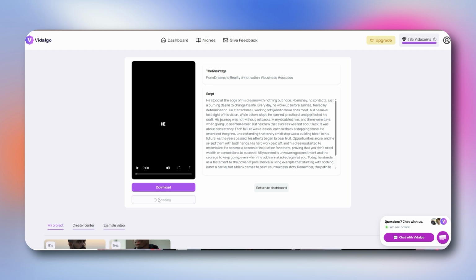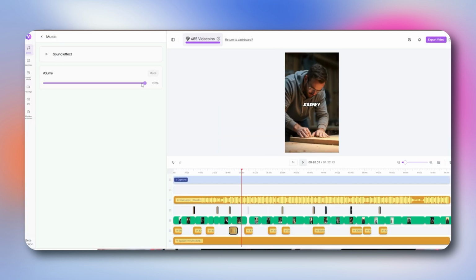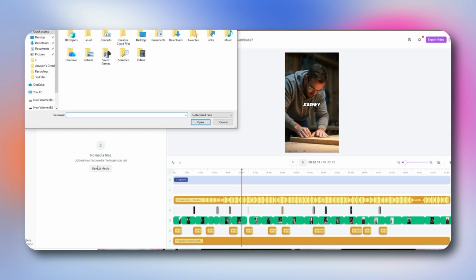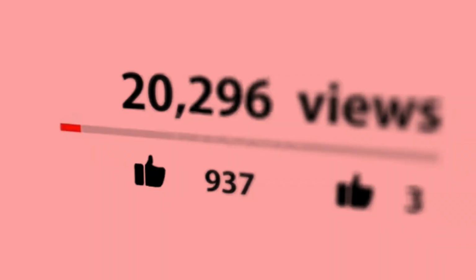If you want, you can edit it. You can trim parts, swap visuals, adjust the voice, or even add your own clips. And once you're done, just export it. Your video is ready. But here's where most people make mistakes. They stop here. Creating the video is easy. Growing a channel is the real game. So now let me show you how to actually set this up properly.